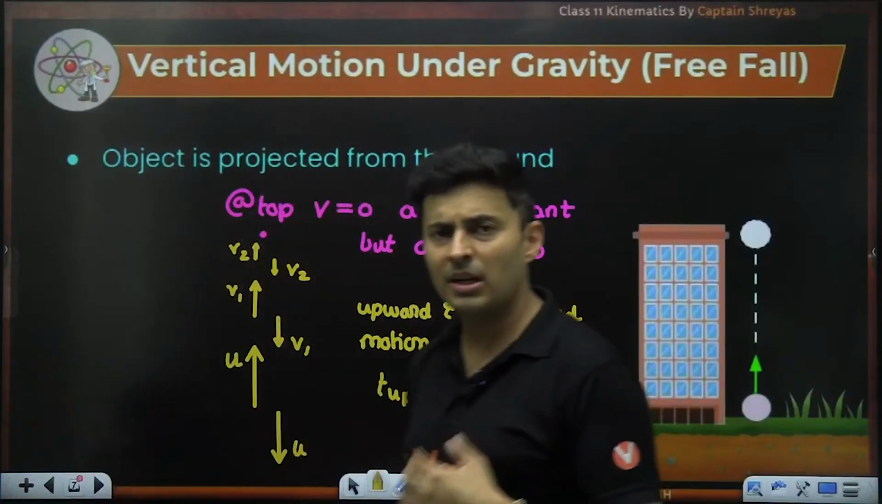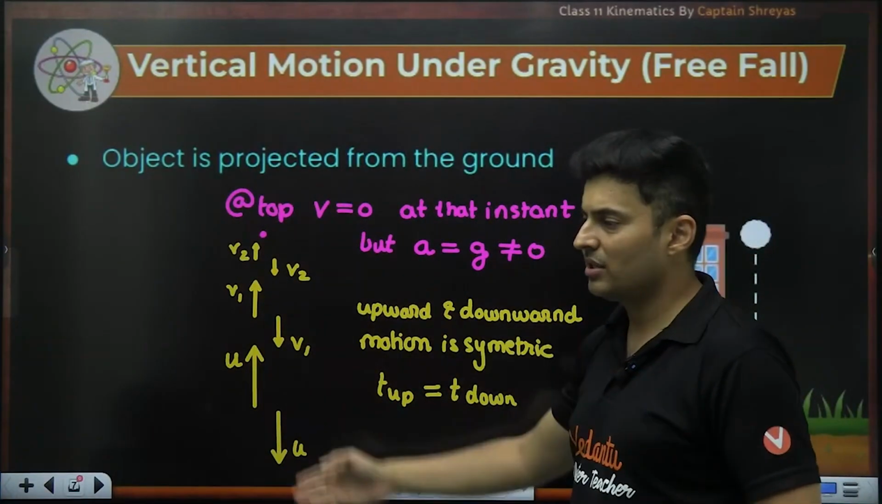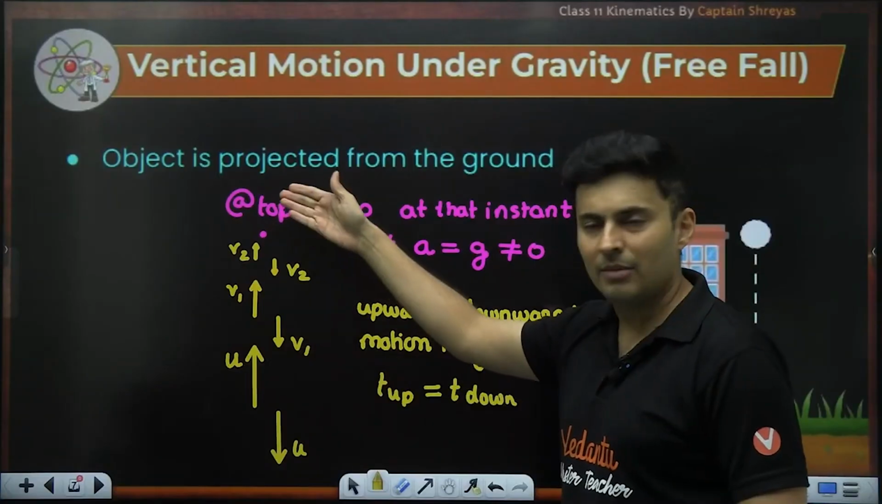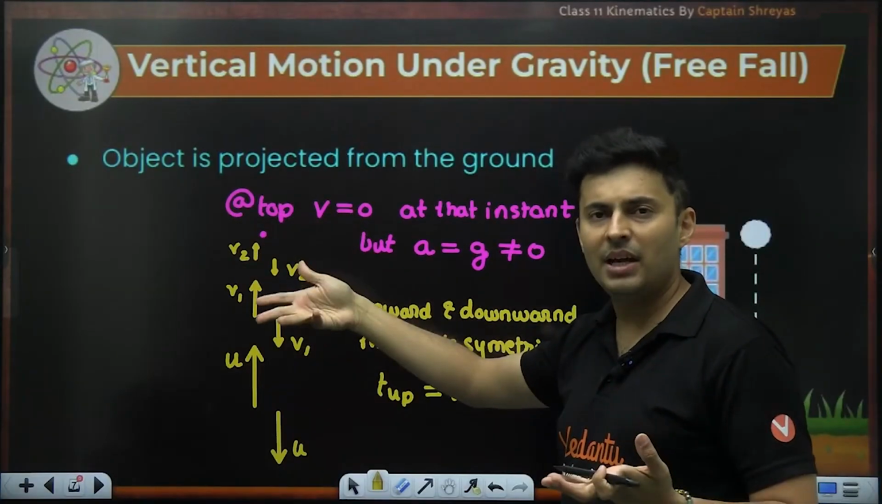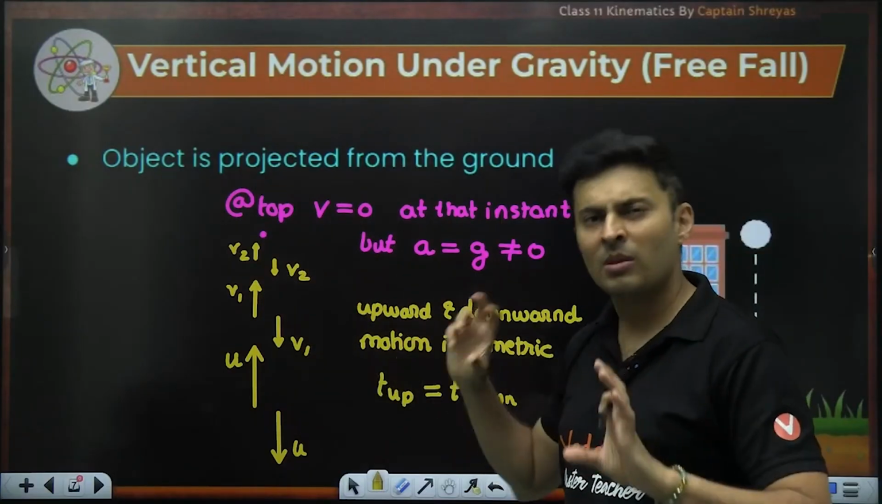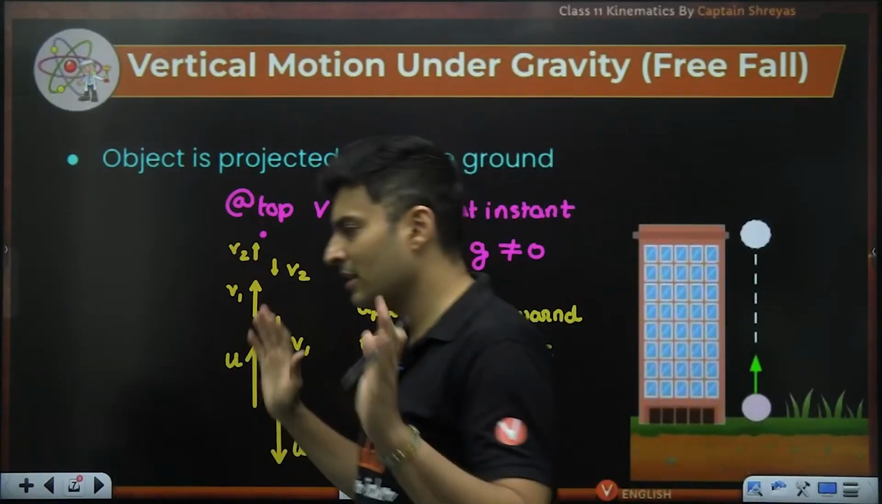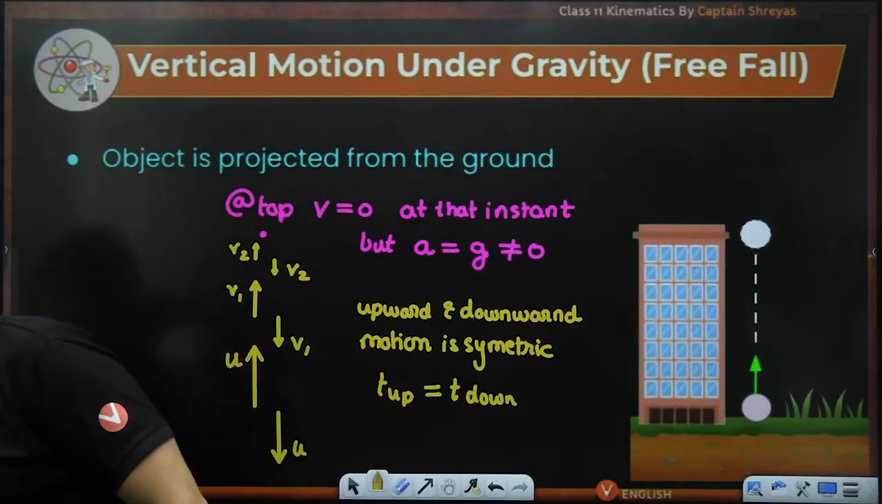Why is the motion symmetric, if somebody might ask? The answer is because acceleration is the same. Whatever happens while going up, the same acceleration is there, so it will do the same things. Same changes in speed every second, but yes, direction will be opposite. Clear, everyone? I hope this is absolutely clear.